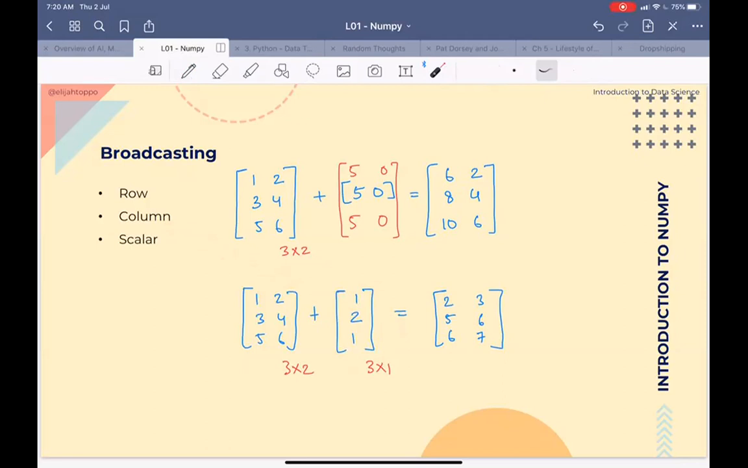And finally, scalar would mean I will take an array and try to add a scalar value, a 1 cross 1 value. What that would do is simply add the scalar value to all the terms of the array. So here there is no inherent row and column. It will just add this value to all the elements of the array. And this is your scalar broadcasting.